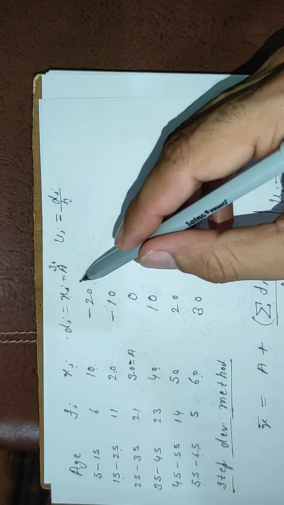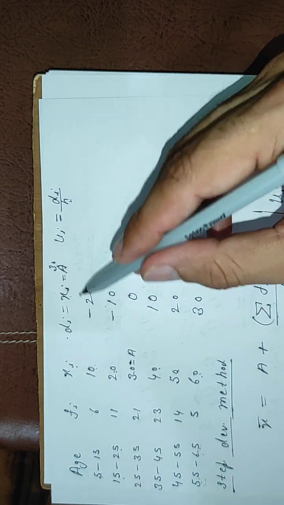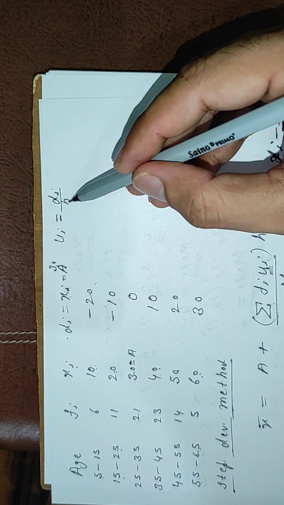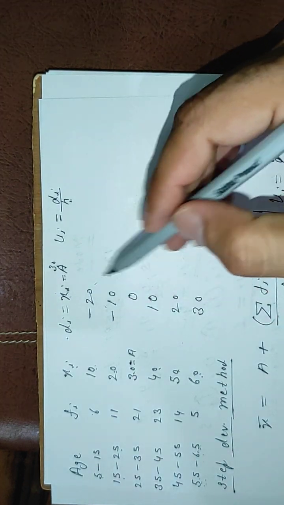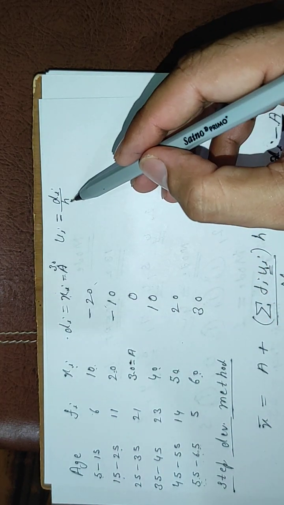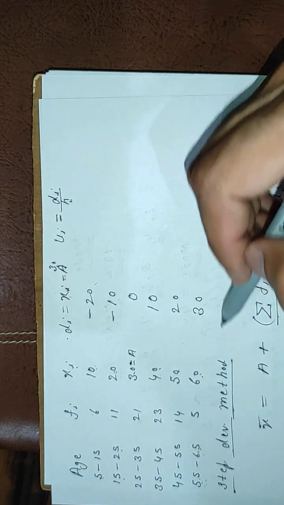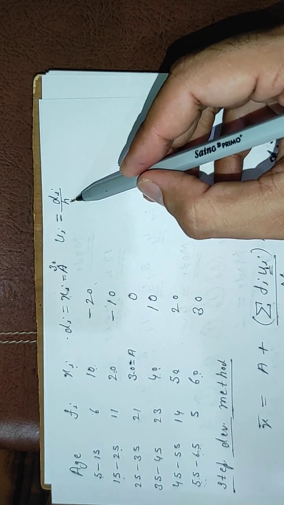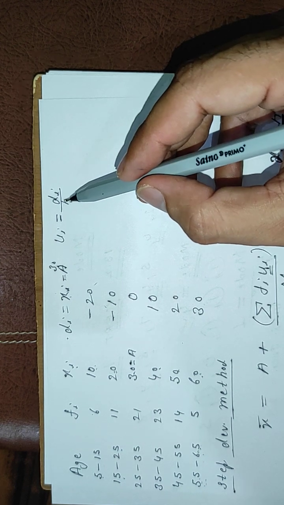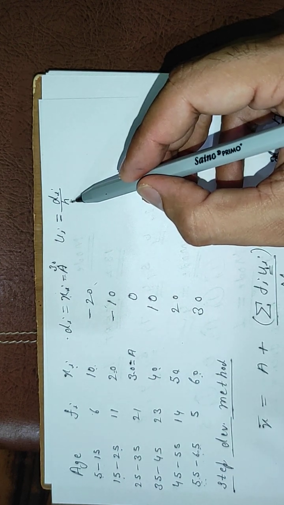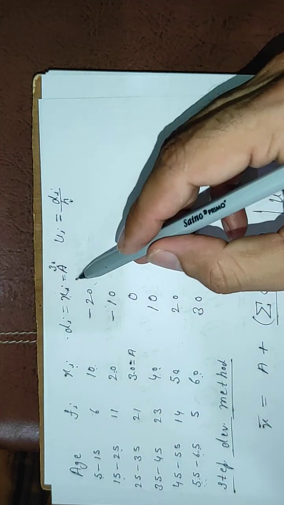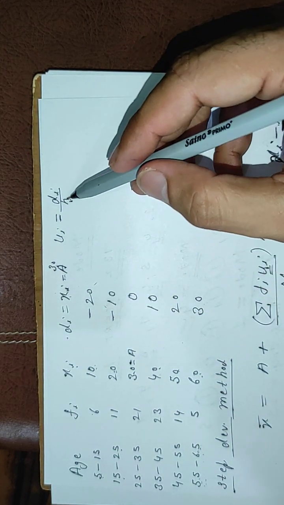As you can see, all these numbers are divisible by 2, so you can take the value of h as 2. All these numbers are also divisible by 5, so you can take h as 5. All these numbers are divisible by 10 also, so we can take the value of h as 10. The value of h is taken such that d is divisible by h completely.